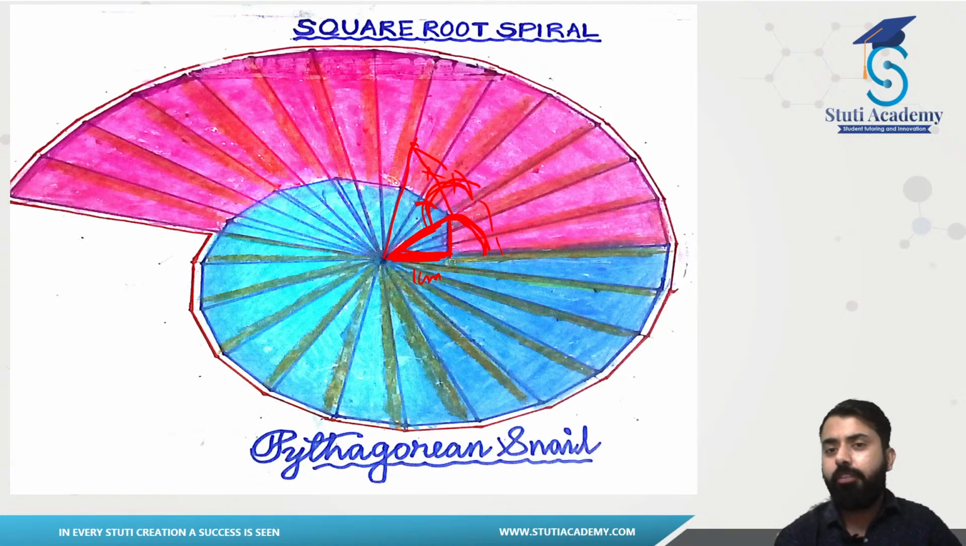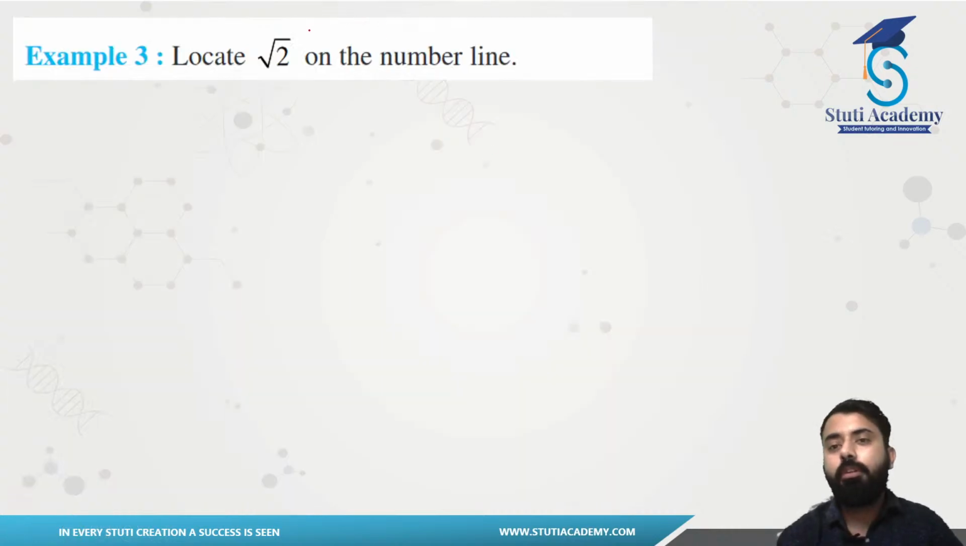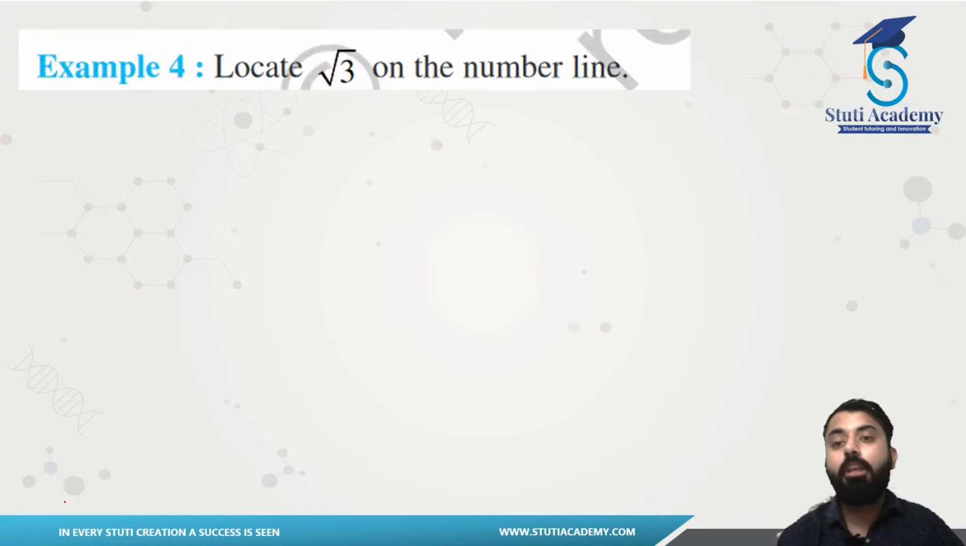So I hope you guys easily understand this, right? So we have some examples here. We have to locate root 2. You can easily locate that since we have already done this. Now we have to locate root 3. We have already done this one, so you can do that also.